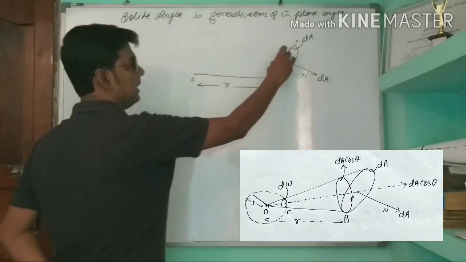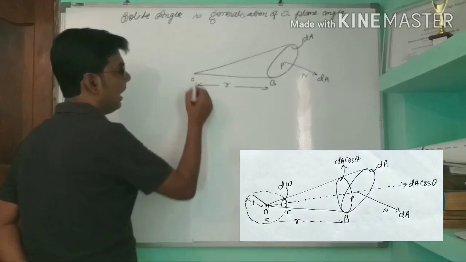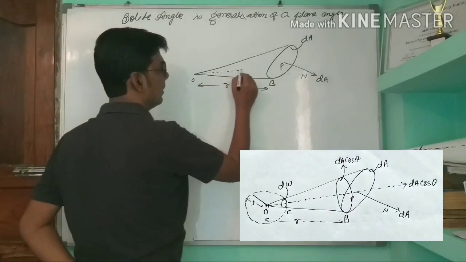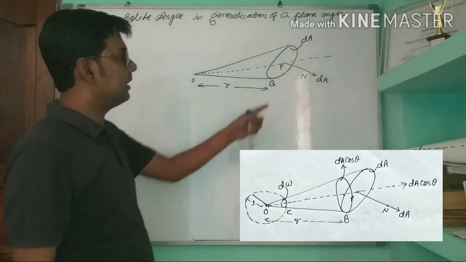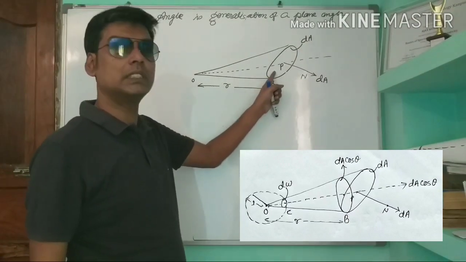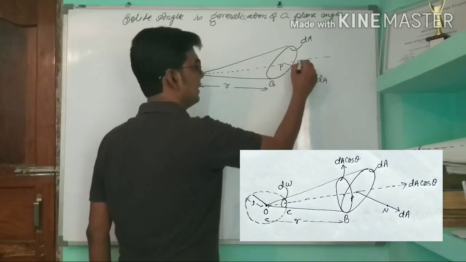This surface area constructs a cone, and this line OP is the axis, and the orientation of this dA surface from this axis is theta.